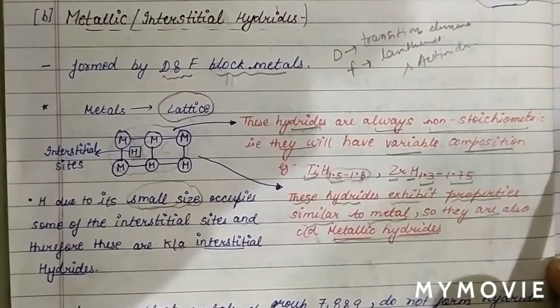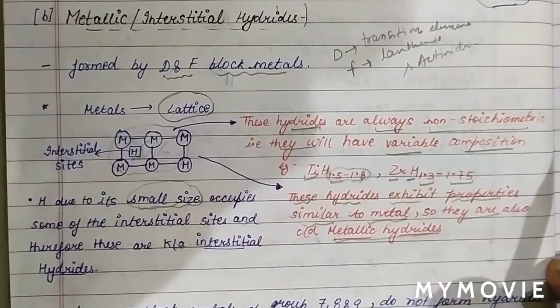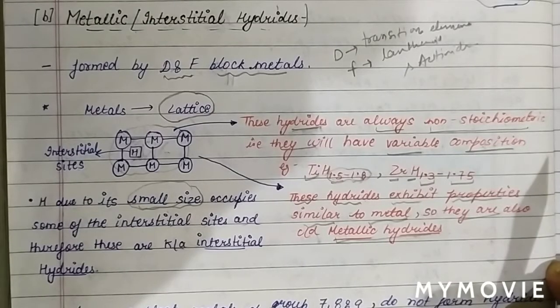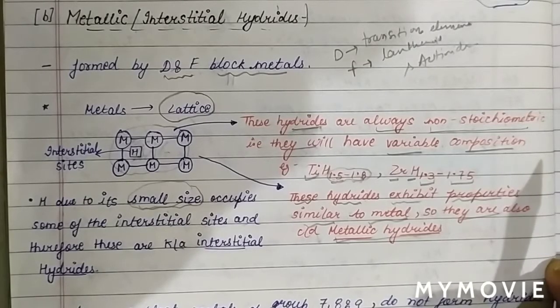So two types of hydrides we have discussed. One is salt-like hydrides, saline hydrides, or ionic hydrides, formed by S block elements. Next is metallic or interstitial hydrides, which are formed by D and F block elements. We also call them interstitial hydrides because, due to the small size of hydrogen, hydrogen occupies some of the interstitial sites, and their properties are similar to metal. Therefore, we call them metallic hydrides.